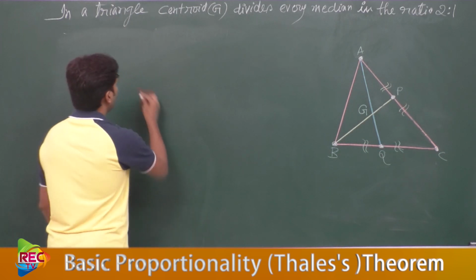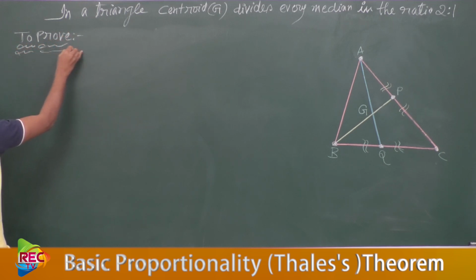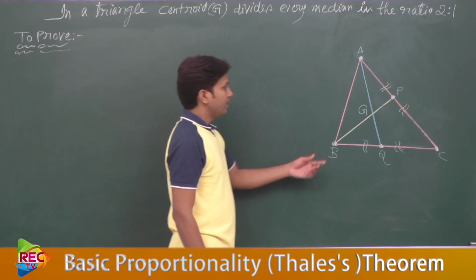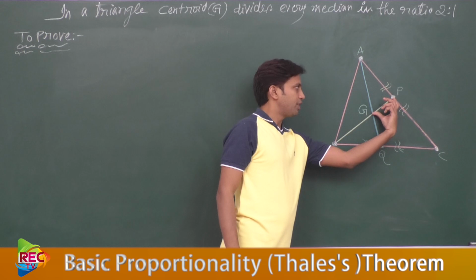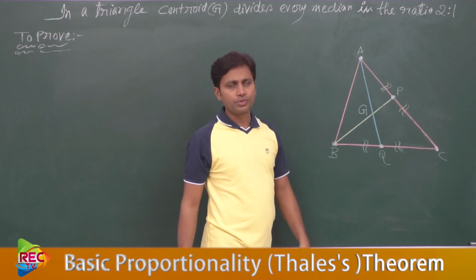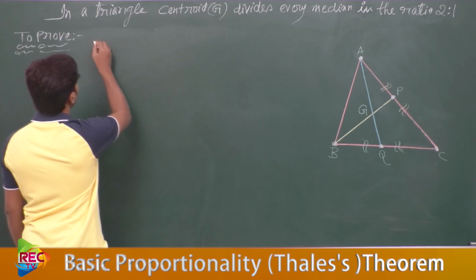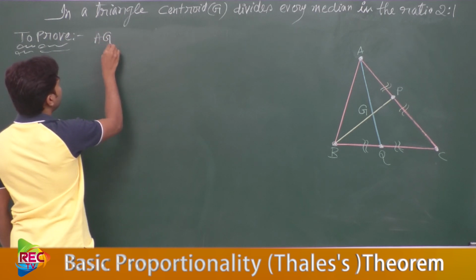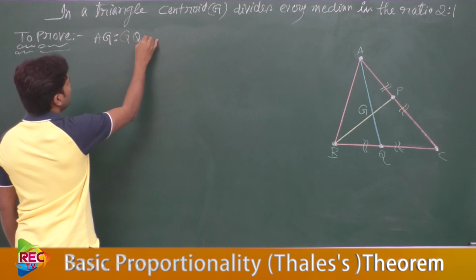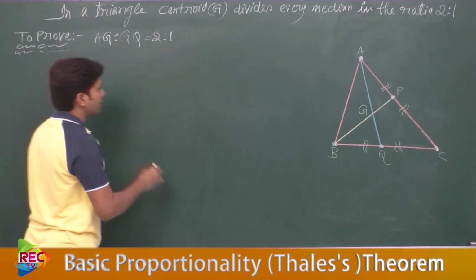So first of all, we need to write what has to be proved. We need to prove that any one of the ratios, either BG is to GP equal to 2:1 or AG is to GQ equal to 2:1. It is flexible. Let us take AG is to GQ. So AG is to GQ should be equal to 2:1. Now let us start writing the proof.